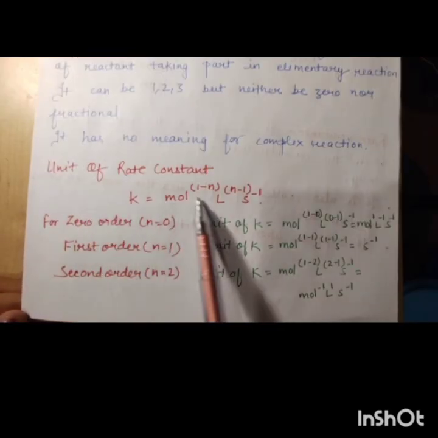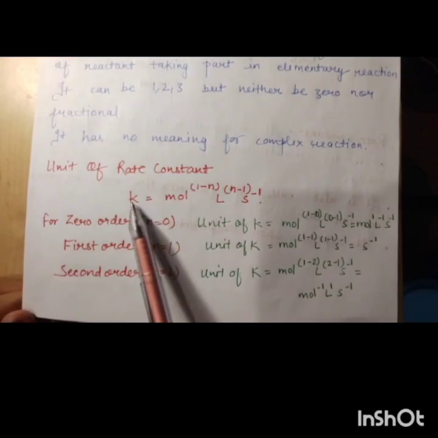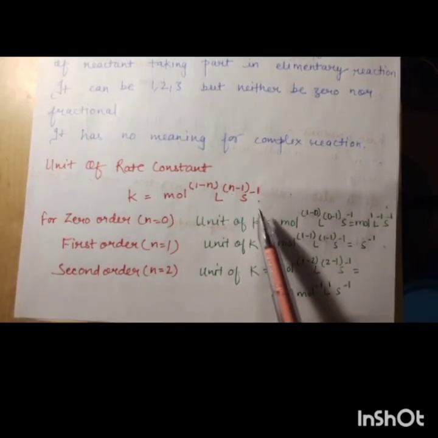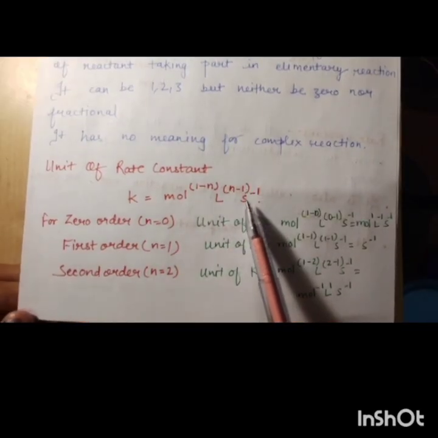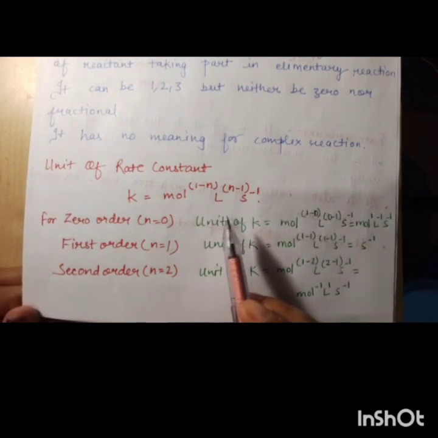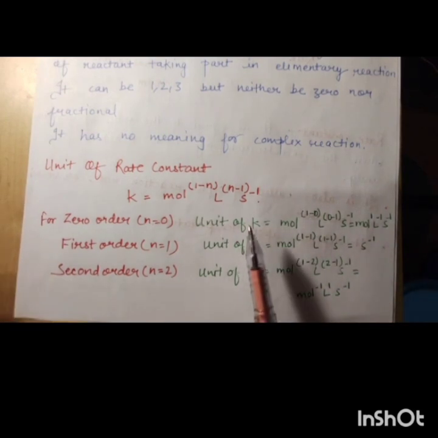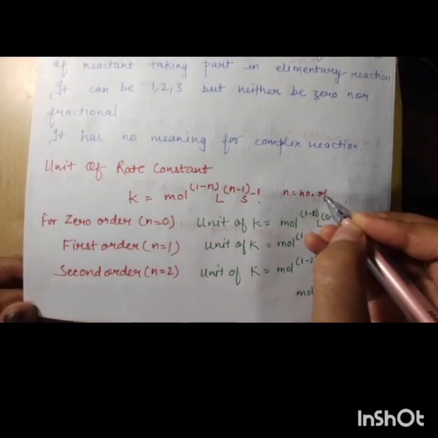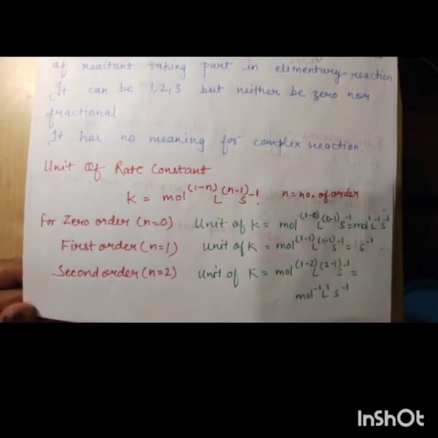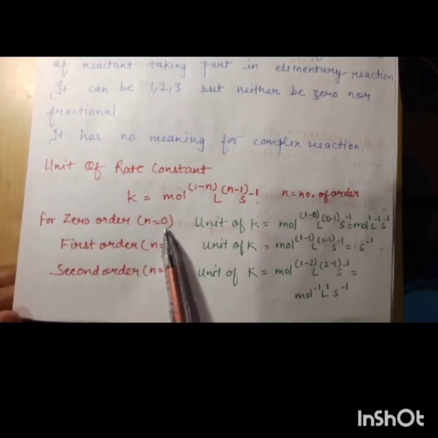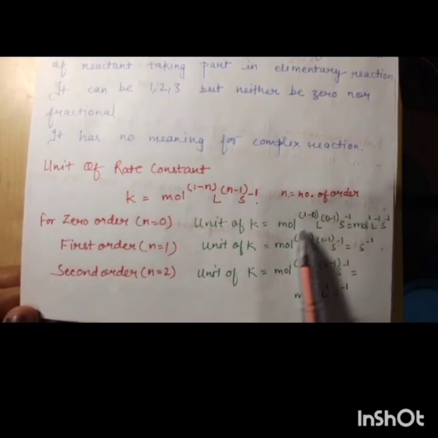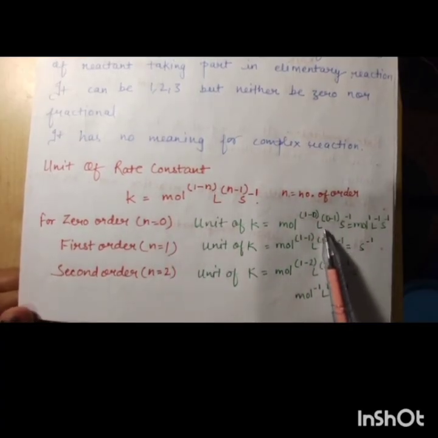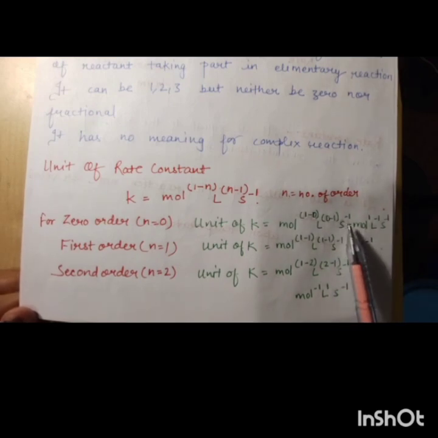Next is the unit of rate constant. So how is it denoted? The rate constant K has unit mole to the power 1 minus n, liter to the power n minus 1, per second, where n is the order. For zero order, n is equal to 0, so the unit is mole to the power 1 minus 0, liter to the power 0 minus 1, per second.